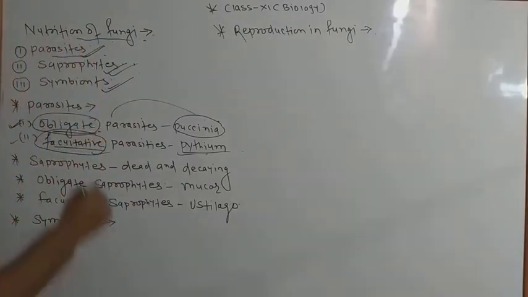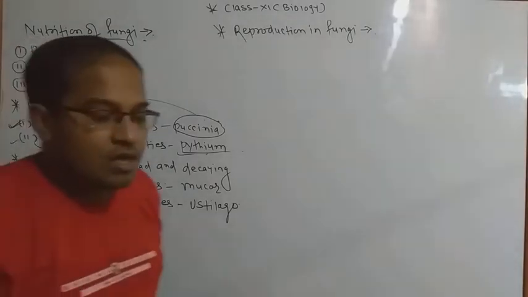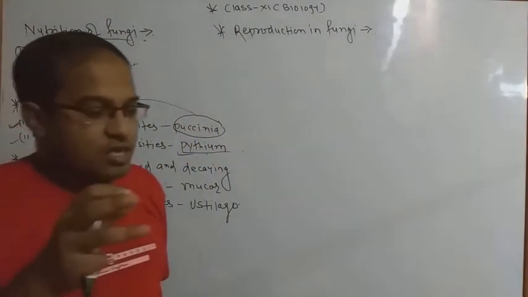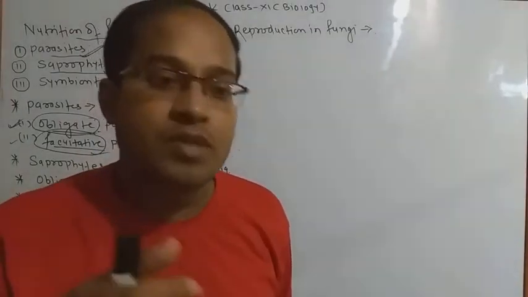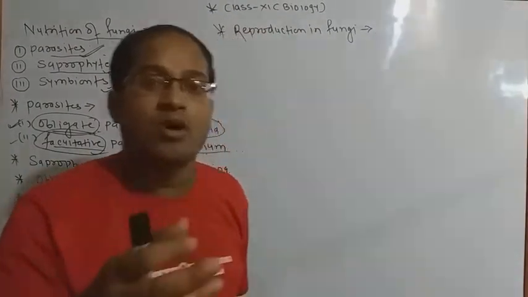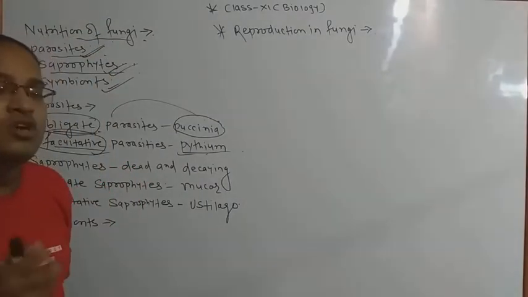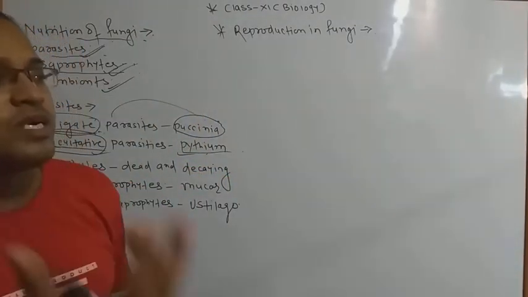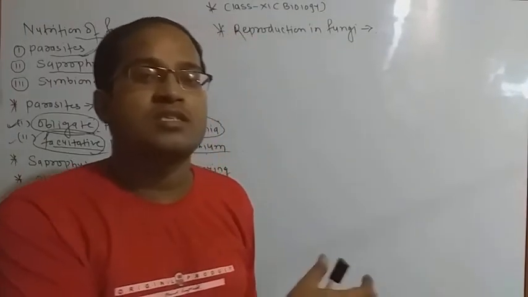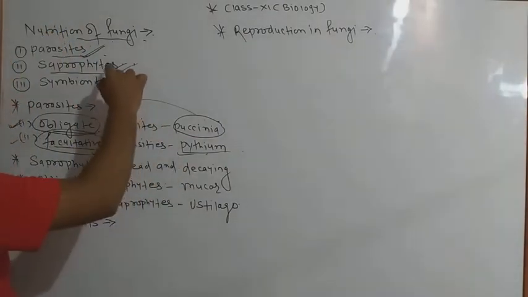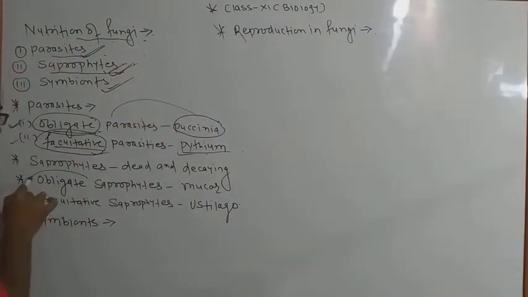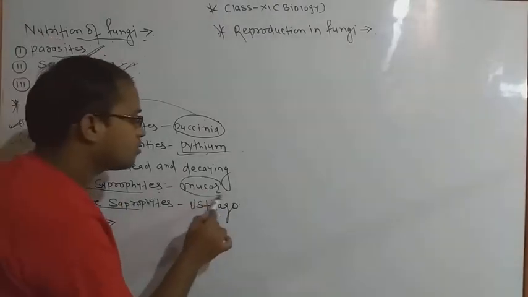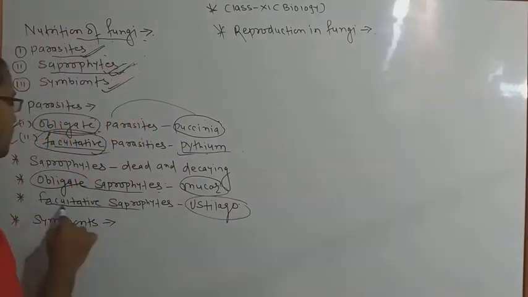So next point, saprophytes. What is the meaning of saprophytes? Saprophytes means special type of organisms, maybe fungi, which are generally dependent on taking their food materials from the dead and decaying tissues or cells or a body. They are called saprophytes. Organisms that generally depend on other organisms for food, feeding on dead organisms or any decaying substance lying around, are called saprophytes. Mostly in saprophytes you will see obligate saprophytes and facultative saprophytes. Examples are Mucor and Stilago. Stilago is an example of facultative saprophytes.